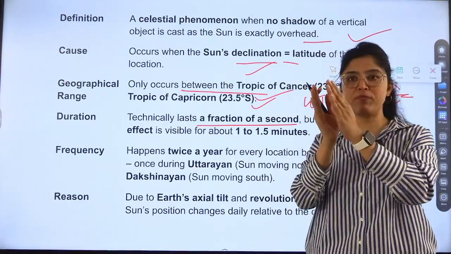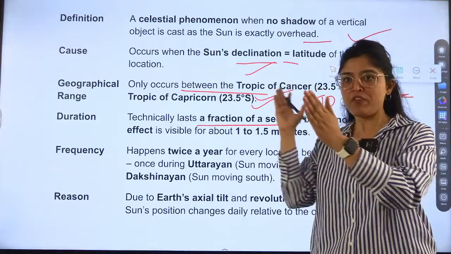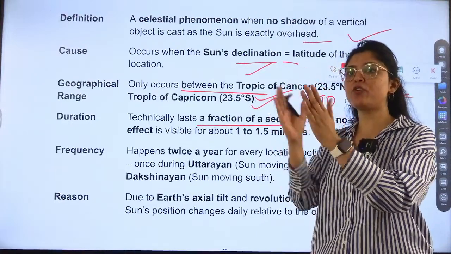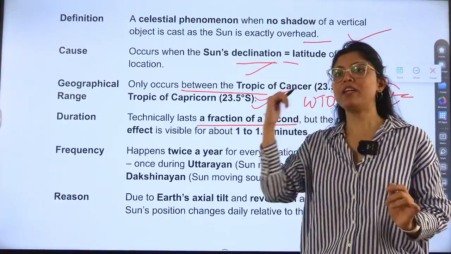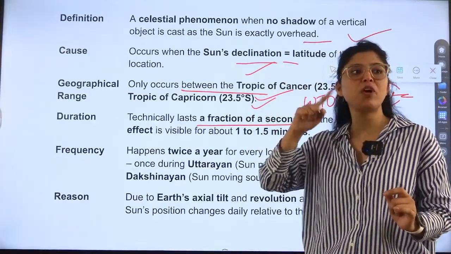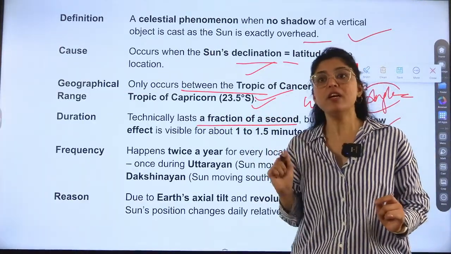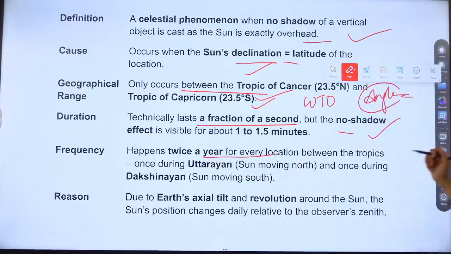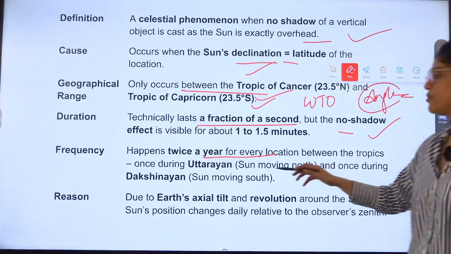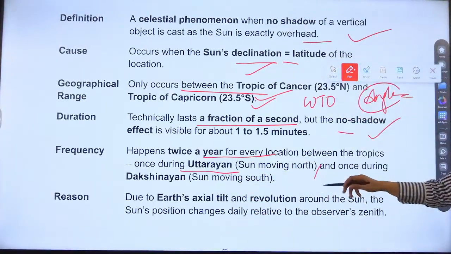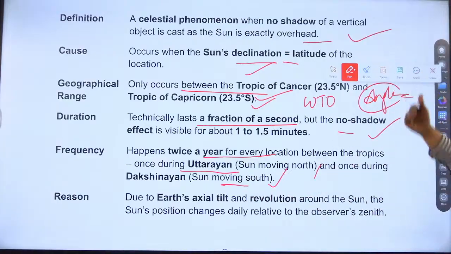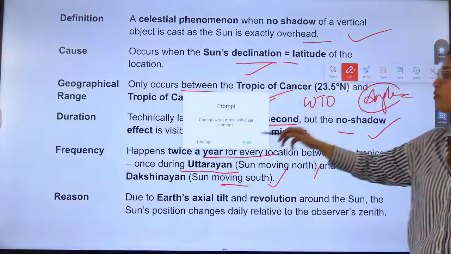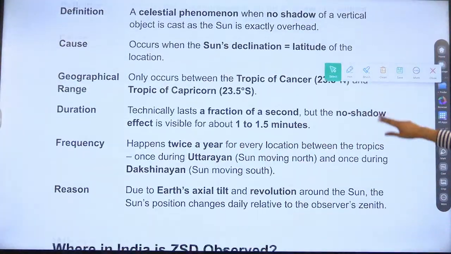This angular movement which sun holds for zero shadow day, angular and latitude, this only lasts for a second, but its impact can be seen for 1 to 1.5 minutes on the earth. Okay, so that is why we can see the no shadow effect. Now it happens twice a year, once during the sun moving north, Uttarayan, and Dakshinayan moving south. So these are the two events during which it happens.